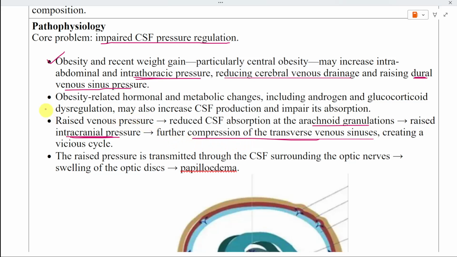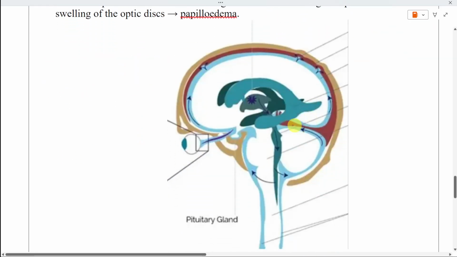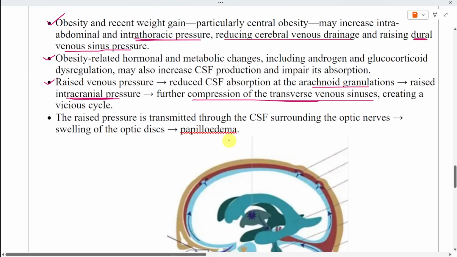Obesity-related hormonal and metabolic changes may also contribute. Dysregulation of androgens and glucocorticoids may increase cerebrospinal fluid production or impair its absorption, although the precise mechanism is not fully understood. The pressure is transmitted through the cerebrospinal fluid surrounding the optic nerves. This disrupts axoplasmic flow within the optic nerve heads, causing optic disc swelling and papilloedema. Persistent papilloedema can damage the optic nerves and produce irreversible visual loss. This is why the priority in IIH is not simply controlling headache, it is protecting vision.